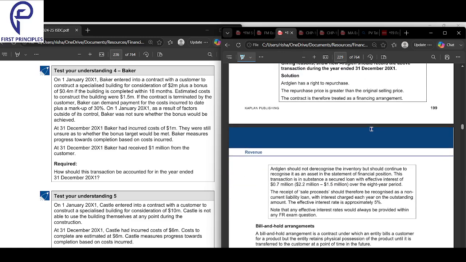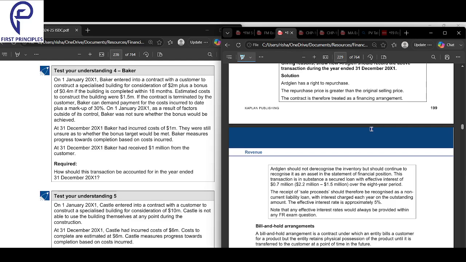Adeline has a right to repurchase, and the repurchase price is greater than the original selling price, so the contract is treated as a financing arrangement. Adeline should not derecognize the inventory but continue to recognize it as an asset. This transaction in substance is a loan with an effective interest of 0.7. Today I give you 1.5, tomorrow you take it back and give me 2.2. That remaining 0.7 is the interest.